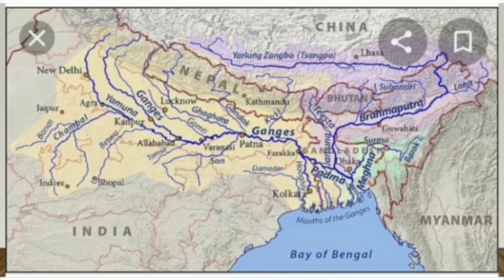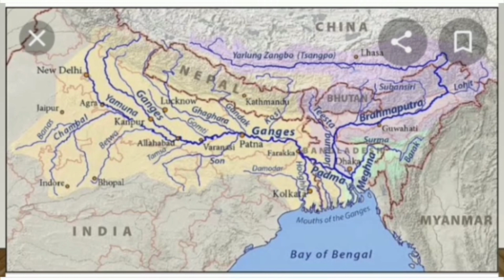It flows eastwards through southern Tibet. It enters India in a great loop southwest through Arunachal Pradesh, first as the Siang and then as the Dihang. Emerging into the Assam Valley, it is joined by two tributaries, the Dibang and Lohit.